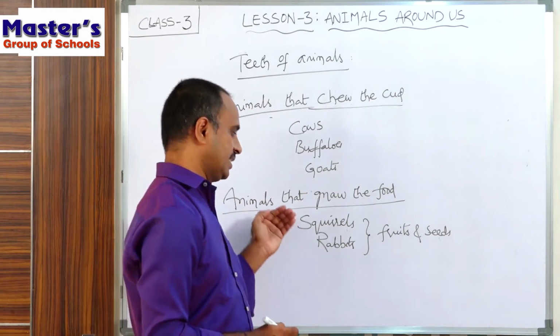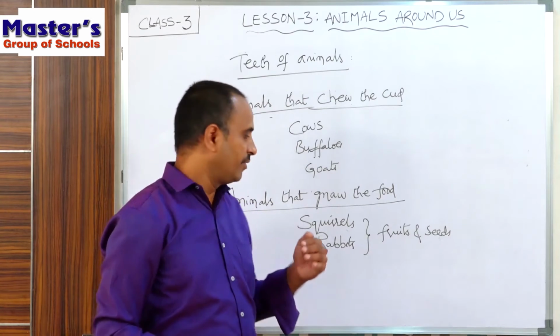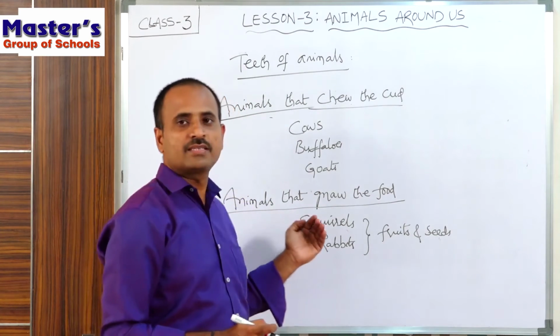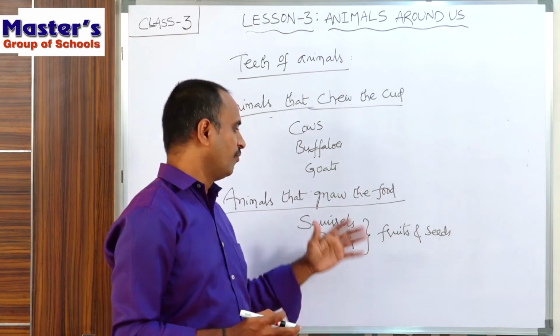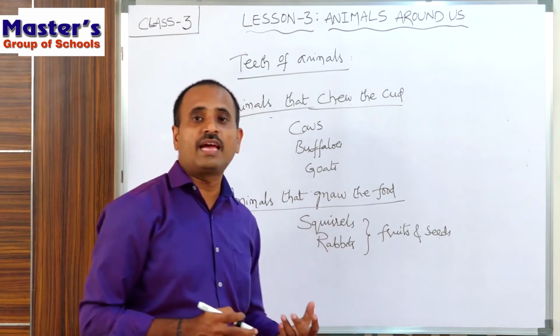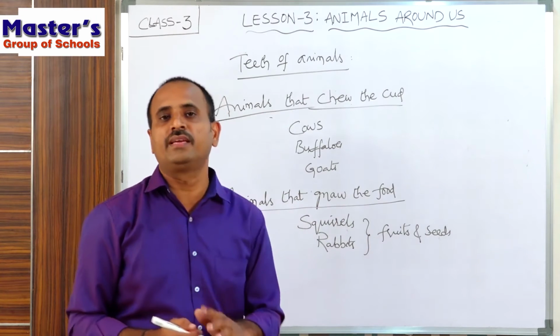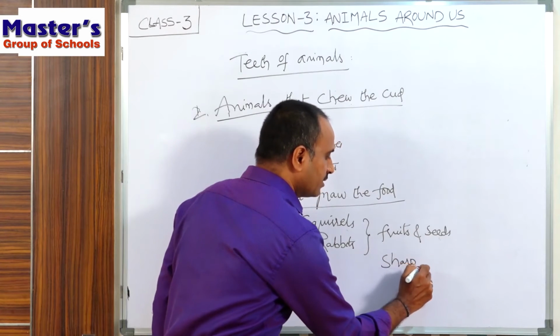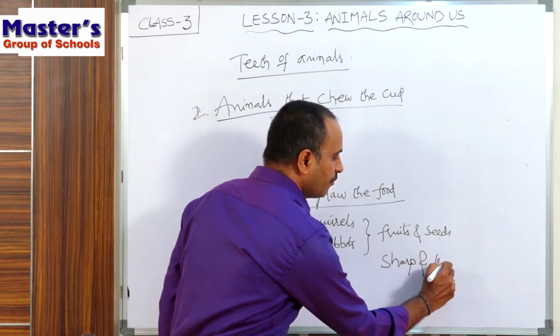These animals especially move, and most of the time they will settle on the trees and nibble the fruits and seeds. And these animals have sharp front teeth.